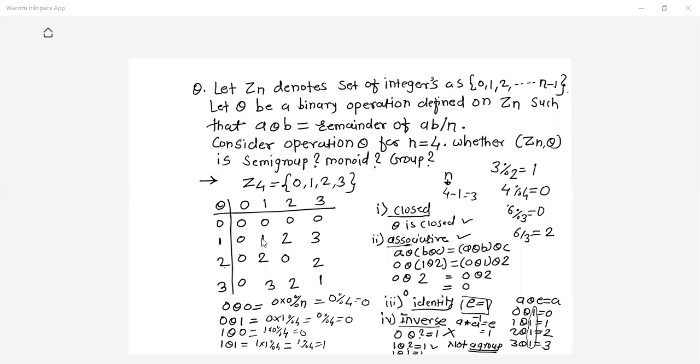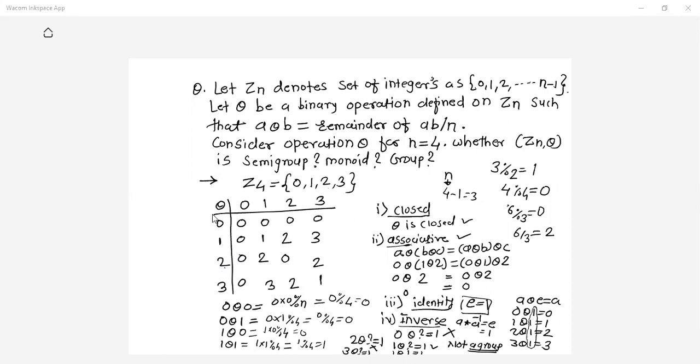Now what about 2? 2 theta what gives you 1? Look at the row of 2. There is no identity element 1. And hence you can say for 2, inverse does not exist. What about 3? 3 theta what gives you 1? Look at the row of 3. 1 is here.